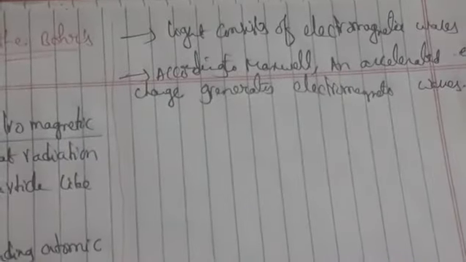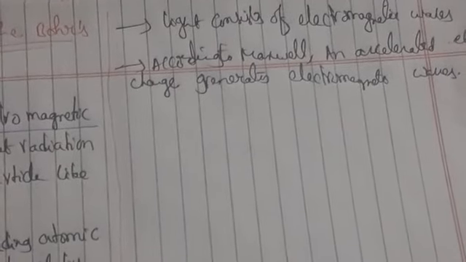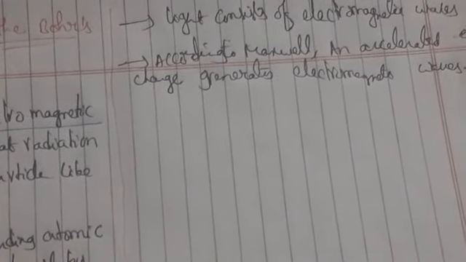Electromagnetic radiation does not require any medium for propagation.